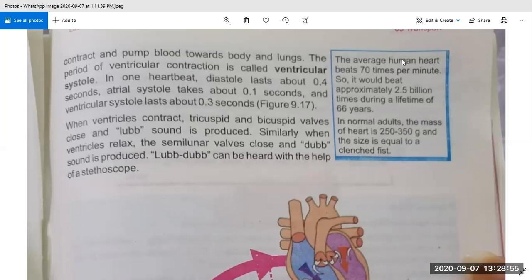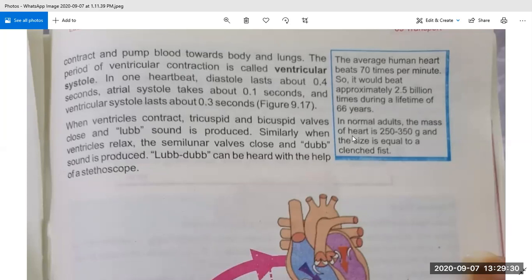The average human heart beats 70 times per minute, so it would beat approximately 2.5 billion times during a lifetime of 66 years. So, if a person has a life cycle of 66 years, and his heart is beating 70 times a minute, then in his whole life his heart will beat approximately 2.5 billion times. So this is very important, underline it in your book.